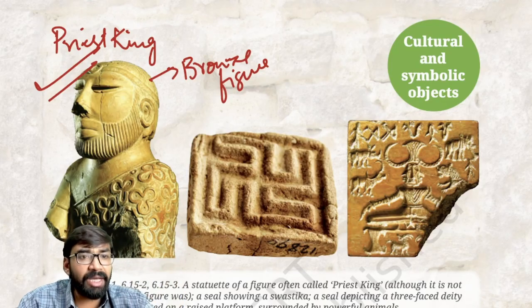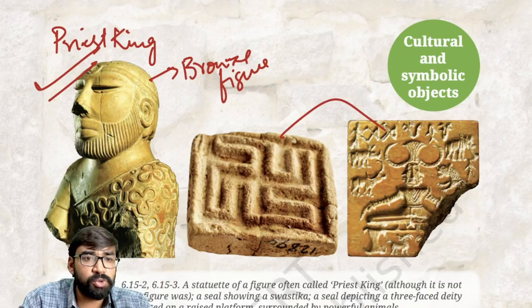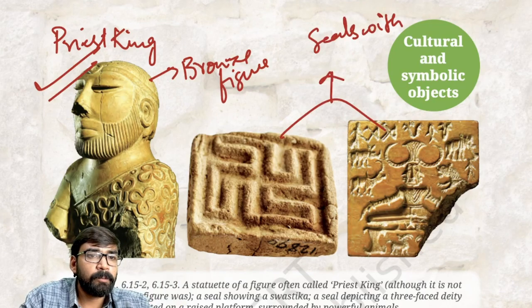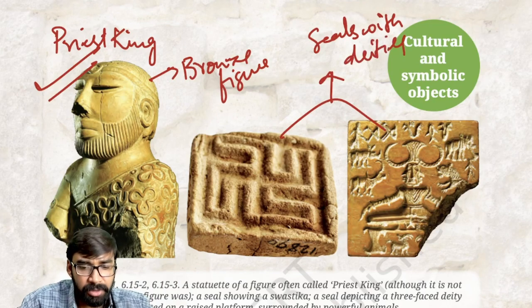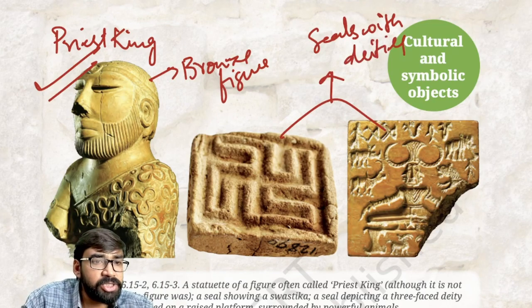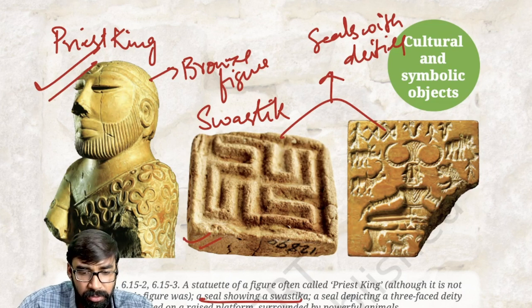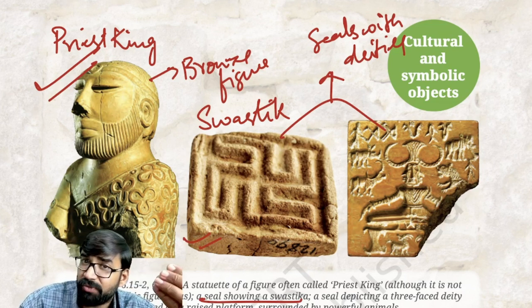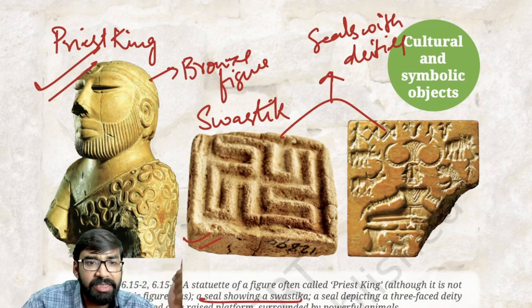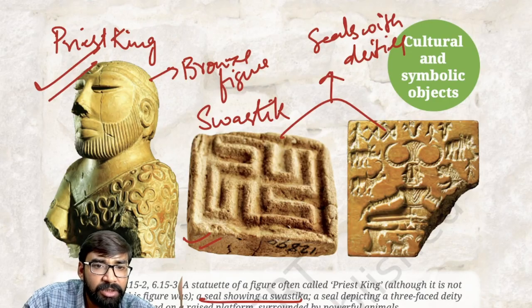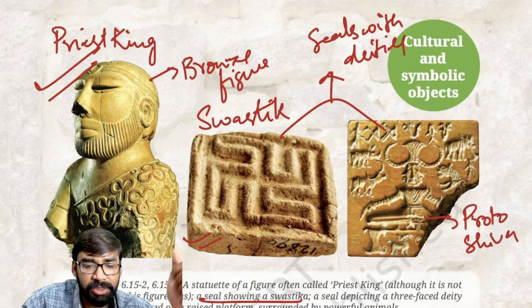Then there are seals with deities also. Now these two things we need to understand. First, as you can see, this is a swastik seal, with the swastik symbol. So from this we can say swastik was an ancient symbol. Second is a seal also called the proto Shiva seal, or three-faced deity seal.